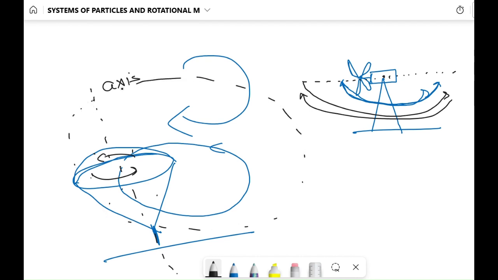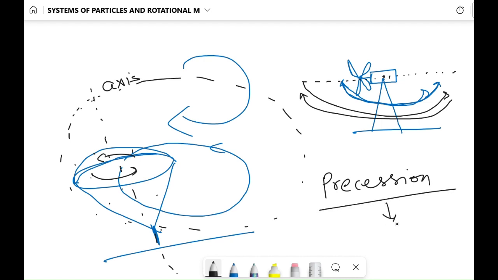This axis is revolving around. Such rotational motion we call precession. So, in the case of precession, the axis of rotation of a body is not fixed; rather, that axis itself revolves or rotates or oscillates.